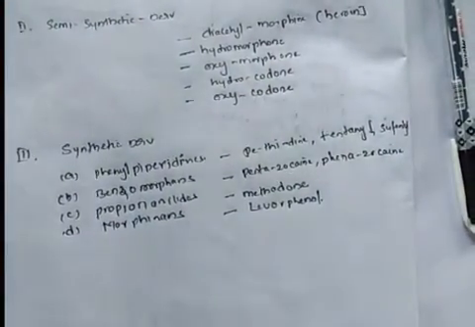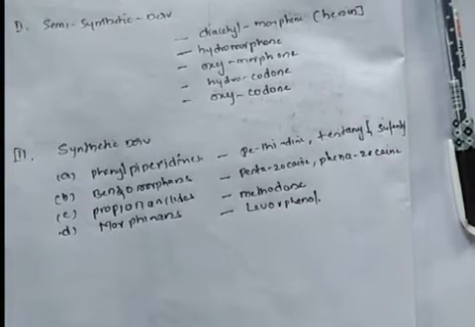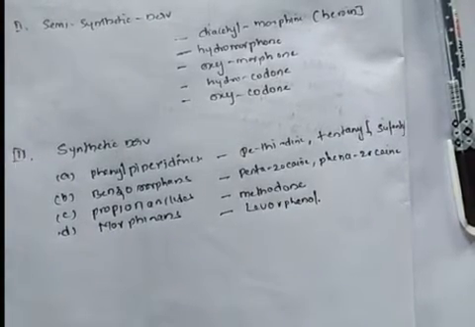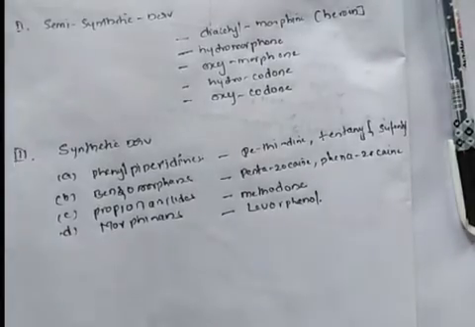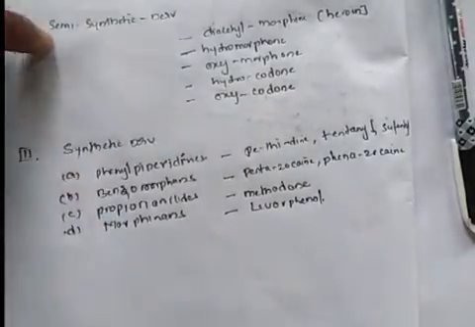Coming to the second category of narcotic analgesics, the mixed agonist and antagonist drugs, the B category.